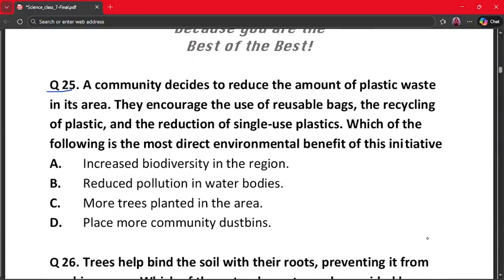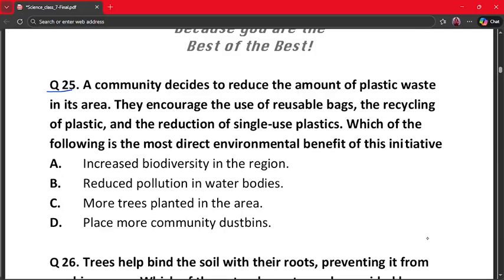They encourage the use of reusable bags, the recycling of plastic and the reduction of single-use plastics. Which of the following is the most direct environmental benefit of this initiative? A. Increased biodiversity in the region. B. Reduce the pollution in water bodies. C. More trees planted in the area. And D. Place more community dustbins.